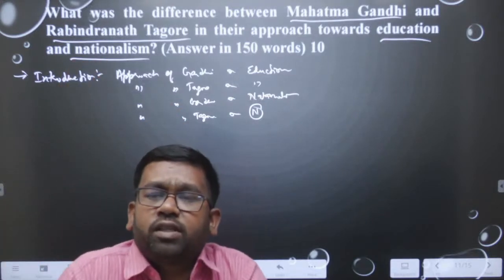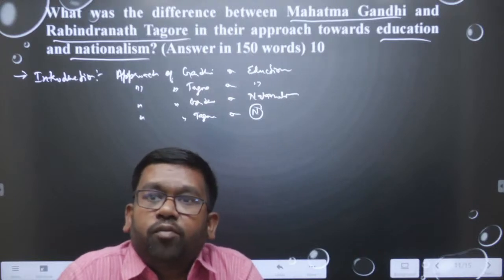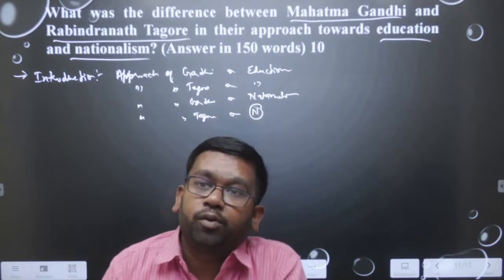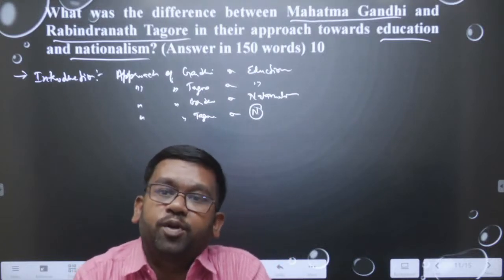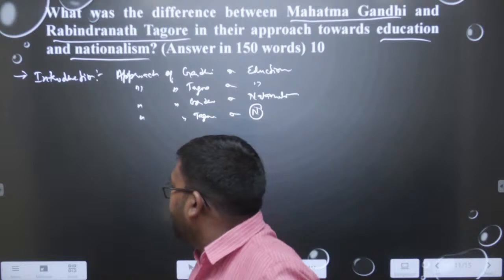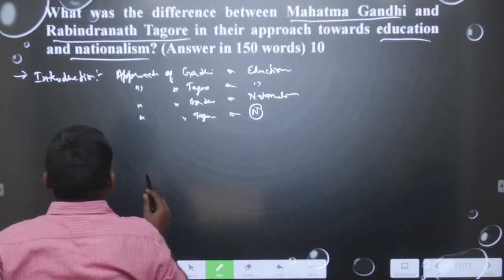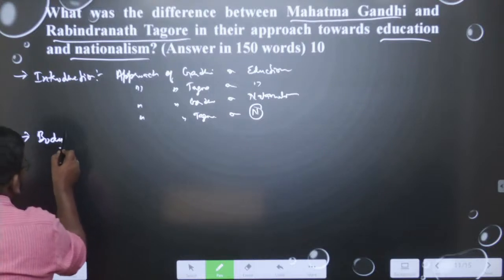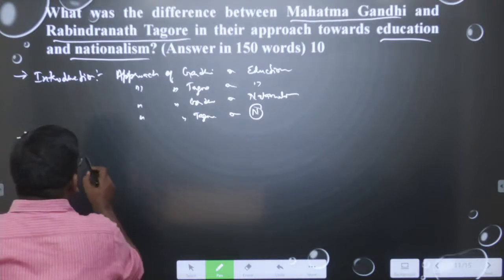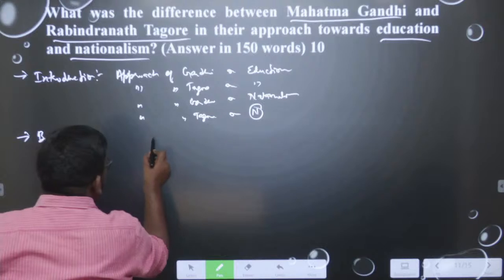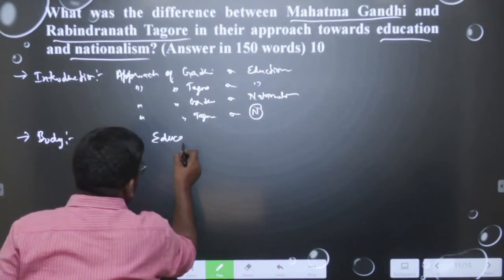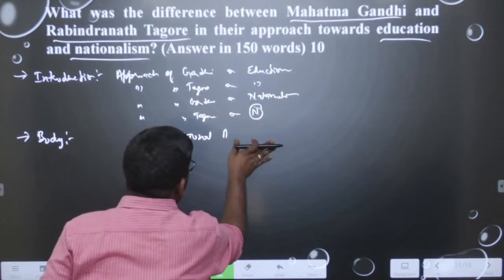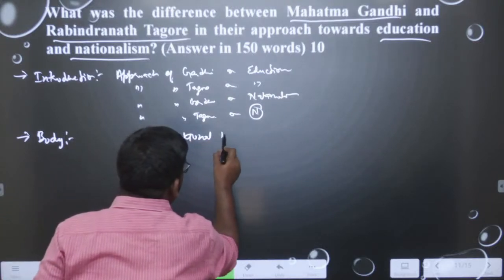We can write an introduction that this is the method of Gandhi, this is the method of Tagore. Okay. And now we can go especially into the differences between the two persons, and then we should take these words. How can we do this? So, now in the body we should write educational approach, or we can say educational differences.